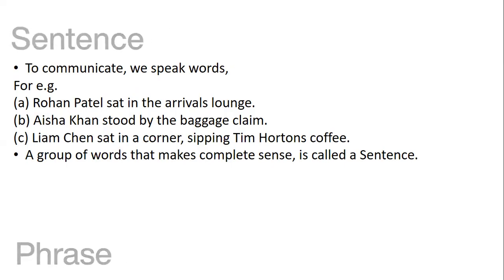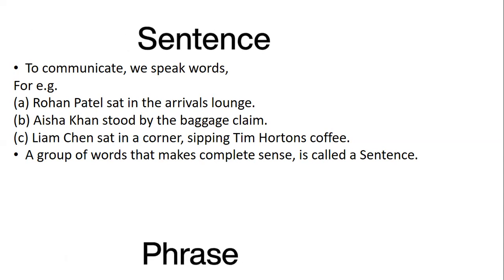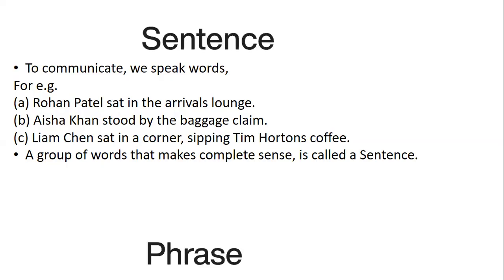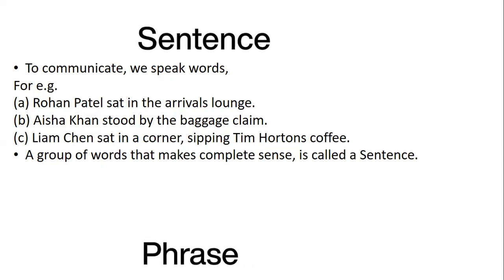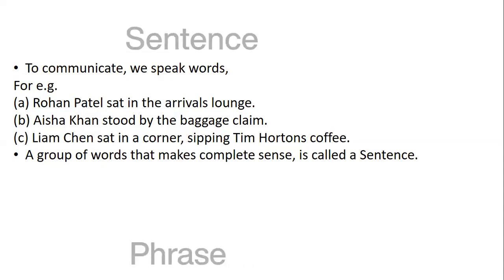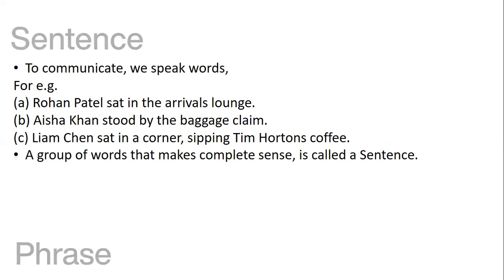Aisha Khan is another character and she stood by the baggage claim. Liam Chen was the third character and he sat in a corner sipping Tim Hortons coffee. So the group of words that makes complete sense is called a sentence.